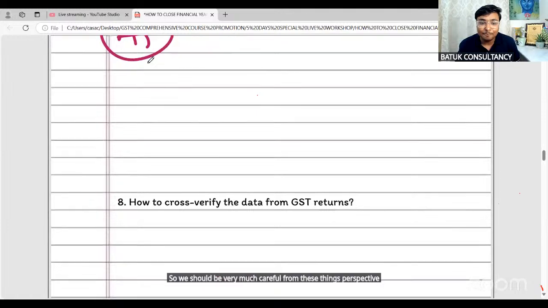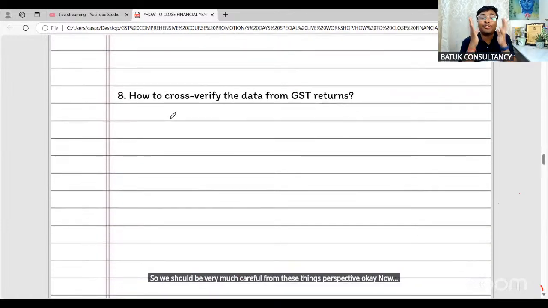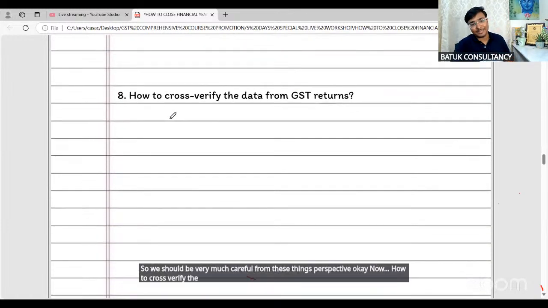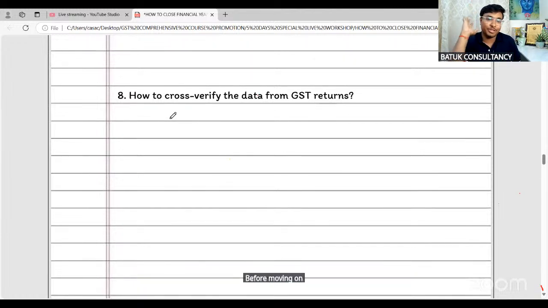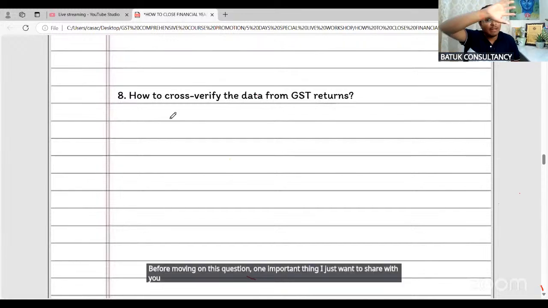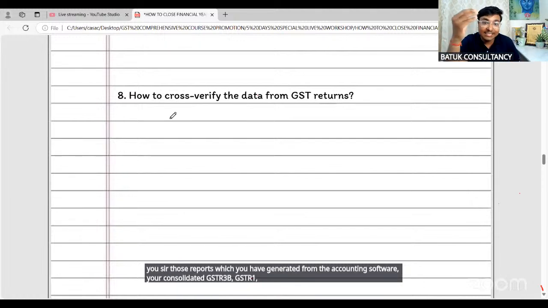Okay. Now, how to cross verify the data from GST returns? Before moving on to this question, one important thing I want to share with you, sir, those reports which you have generated from the accounting software, your consolidated GSTR 3B, GSTR 1, your RCM related reports, just ensure that the reports which have been generated are correctly generated or not.